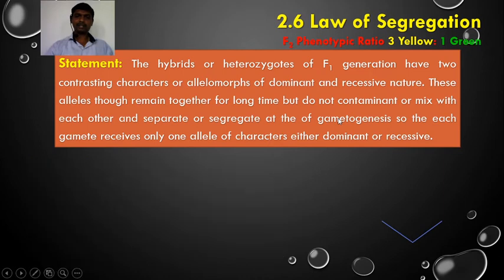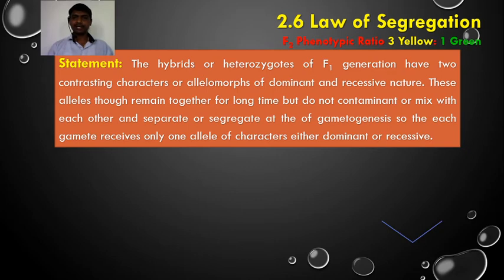So what happens here? The heterozygote of the F1 generation has two types of alleles. One is dominant, another one is recessive. These alleles, though they remain together for a long time, do not contaminate or mix with each other. These alleles separate or segregate at the time of gametogenesis when F1 is selfed. So each gamete receives only one allele of a character, either dominant or recessive.